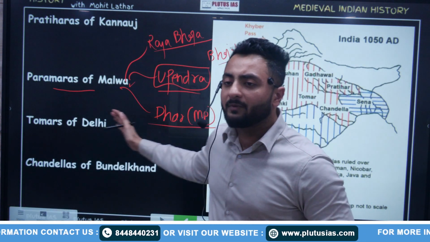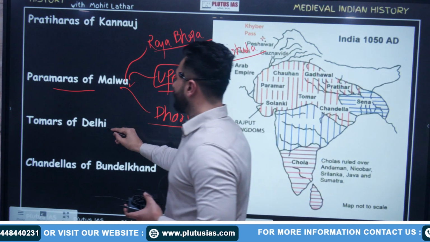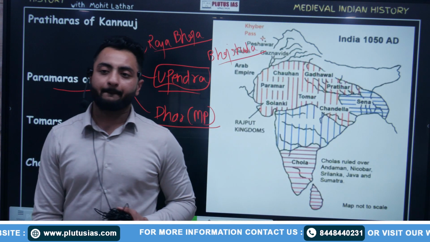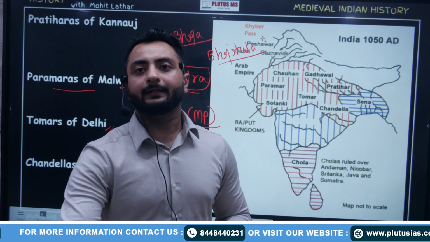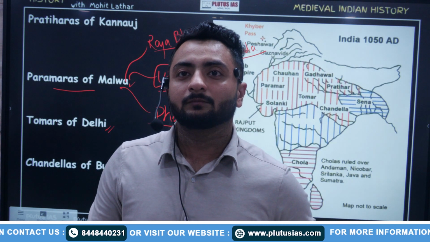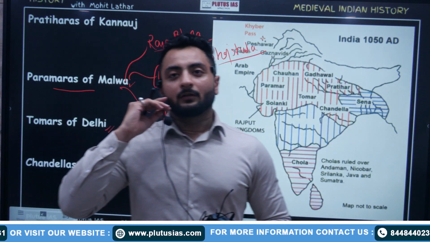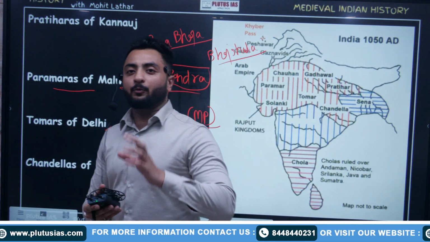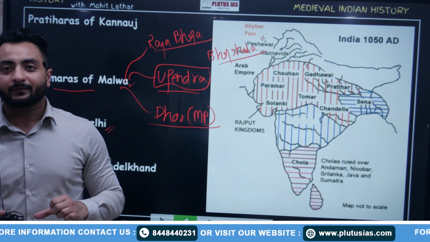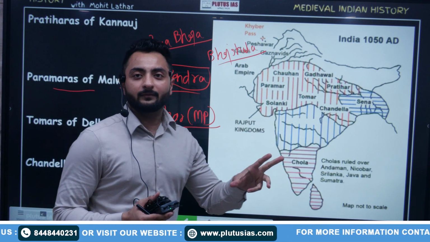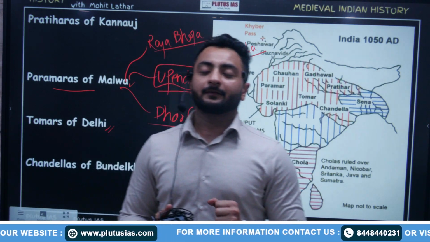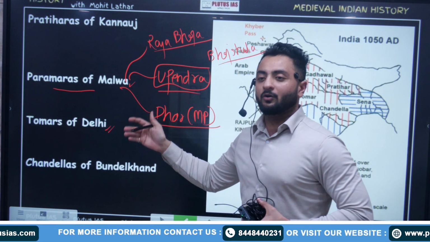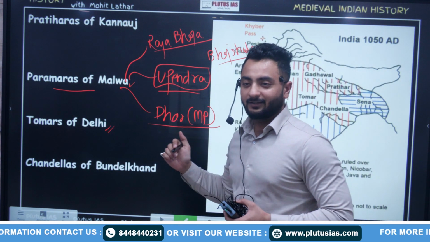Now, next, Tomers of Delhi. Anuj, which portion is left? Please tell me. Because this was just a story that I was reciting. Any portion that you are not able to write down, please tell me.